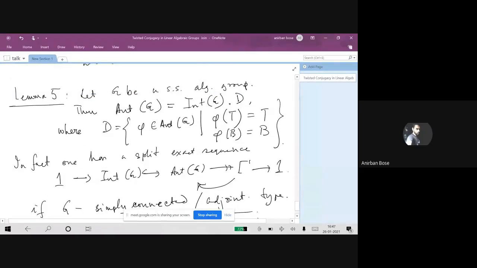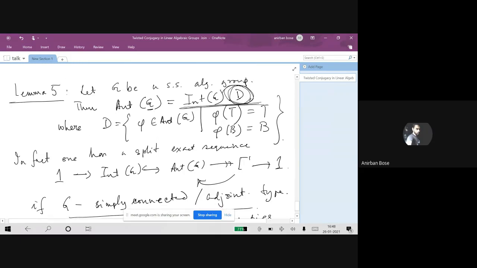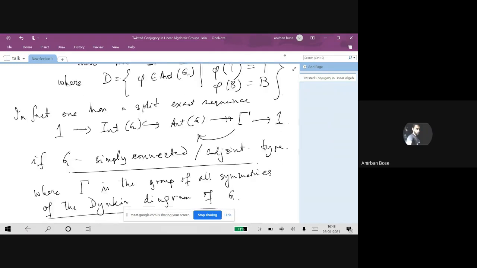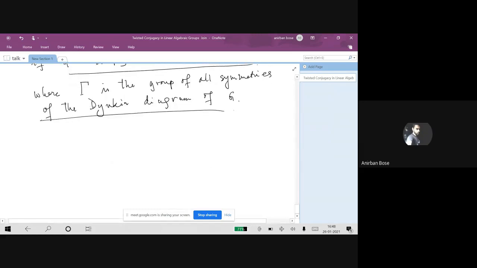What I want to emphasize is that in order to determine the R infinity property of the group G, because of this decomposition, it is enough to look at automorphisms which appear in the subgroup D, because every automorphism will be some inner conjugation times some element coming from D. So if we can settle this question for any automorphisms which come from D, then our job is done. We would want to prove that R phi is infinite. That is enough to guarantee that this group has the R infinity property.